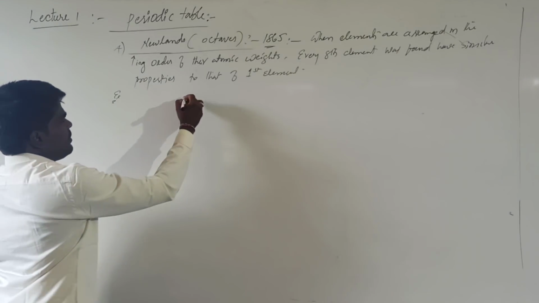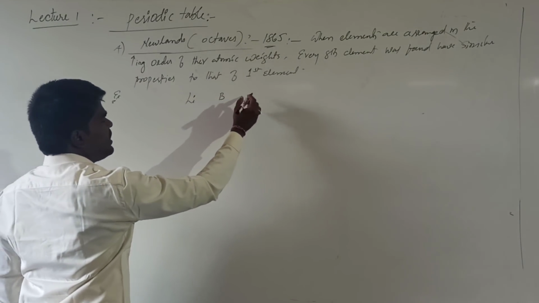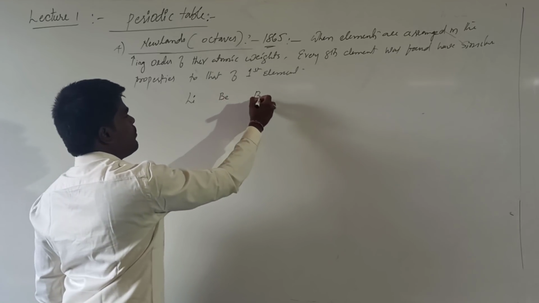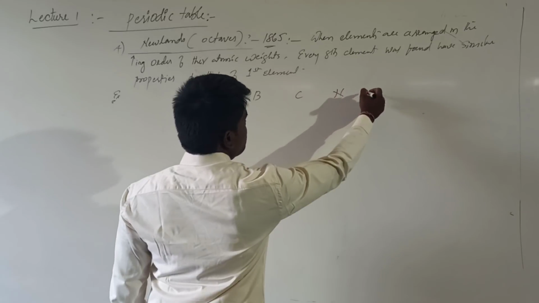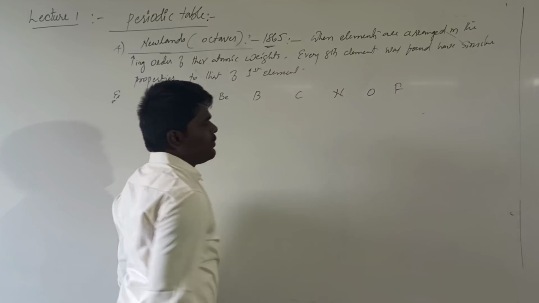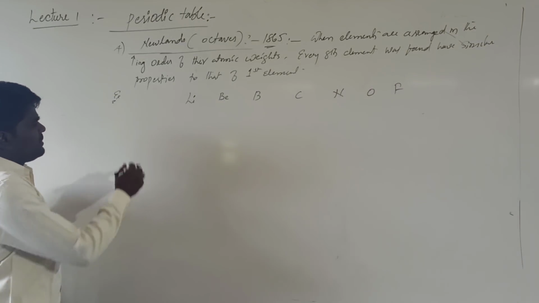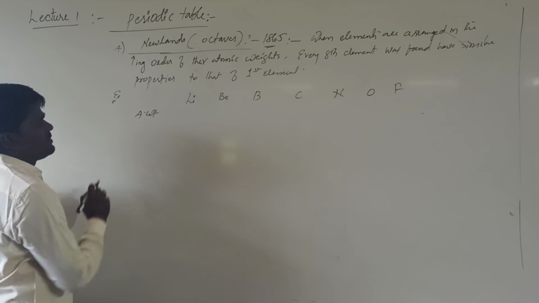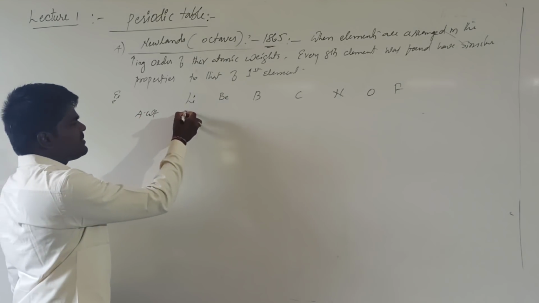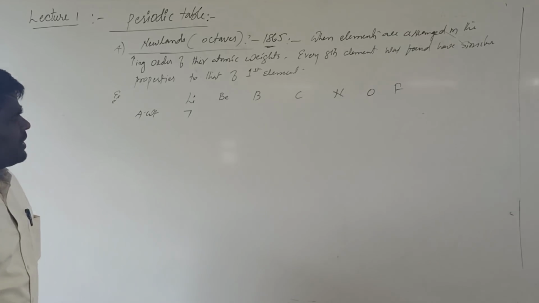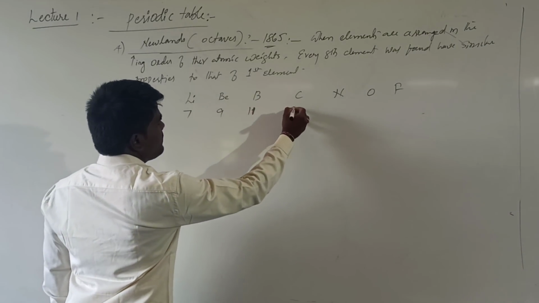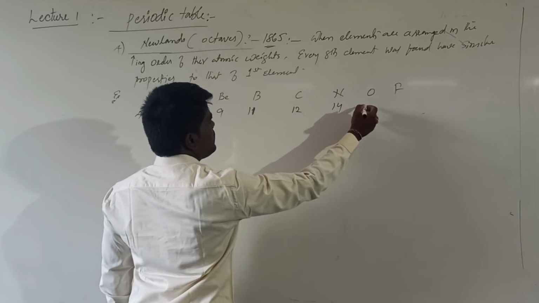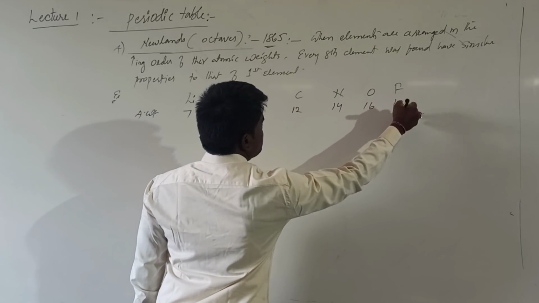For example, lithium, beryllium, boron, carbon, nitrogen, oxygen, fluorine. Do you get their atomic weights? He has arranged the elements in the increasing order of their atomic weight: 7, 9, 11, 12, 14, 16, 19.